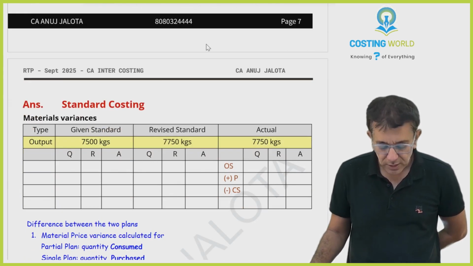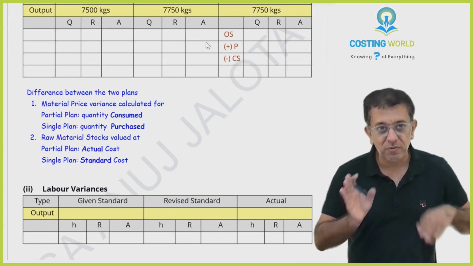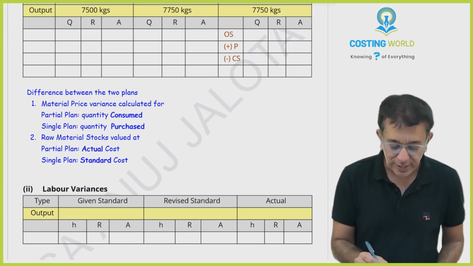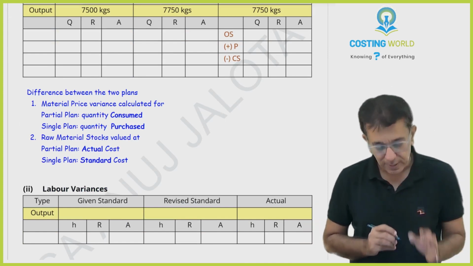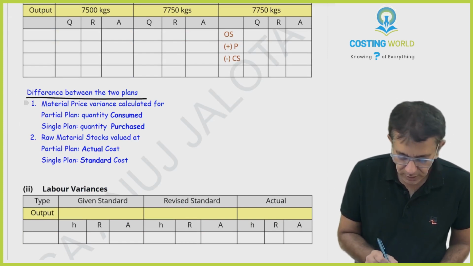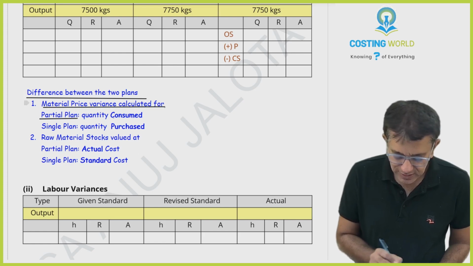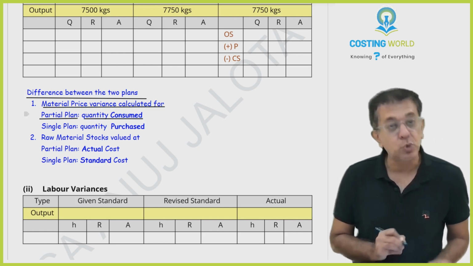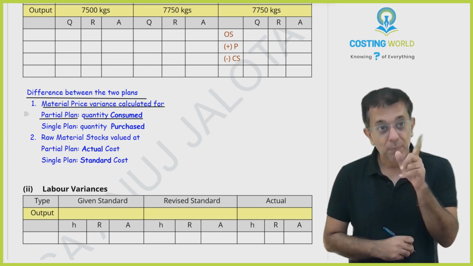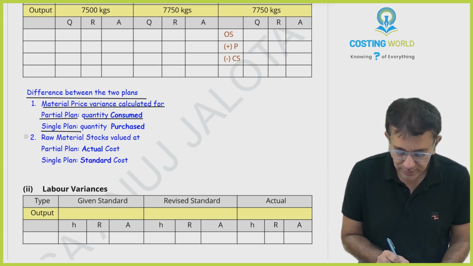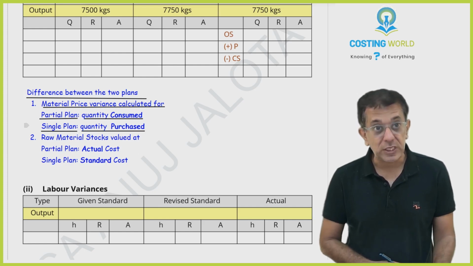Now, I'll start with the things. I've kept one thing for your reference, which I will be deleting shortly, just to recap. Under partial plan, material price variance is calculated for quantity consumed. But under single plan, material price variance is calculated for quantity purchased.